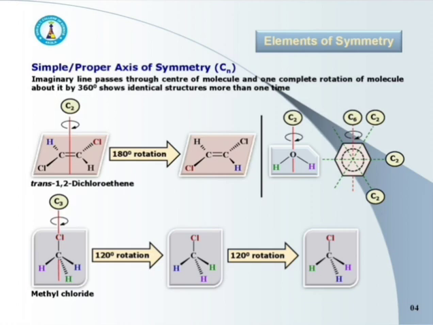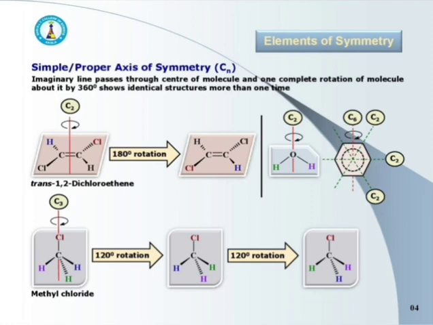Let's take the example of methyl chloride. Methyl chloride has an axis passing through the center and chlorine atom. The rotation about it shows the identical structure for 3 times in one complete rotation. In case of methyl chloride, the vertical axis is threefold axis of symmetry. One complete rotation of molecule about it shows three identical structures. Here, after every rotation by 120 degree, identical structure is obtained.